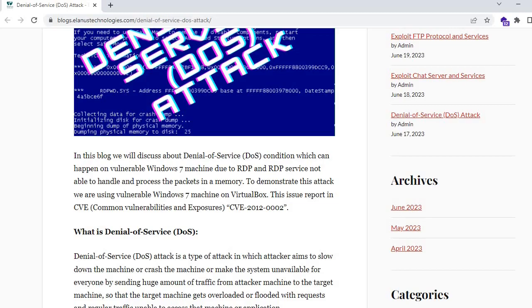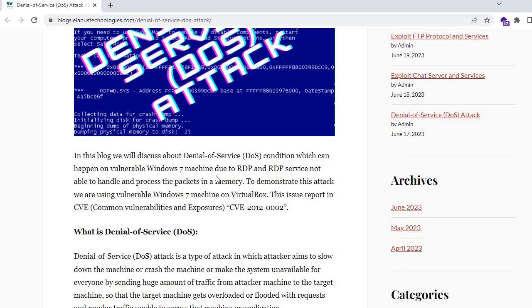There are two types: one is the denial of service attack, DoS, and the other is the DDoS attack. These two attacks are very popular.